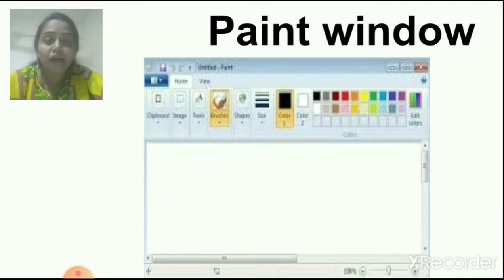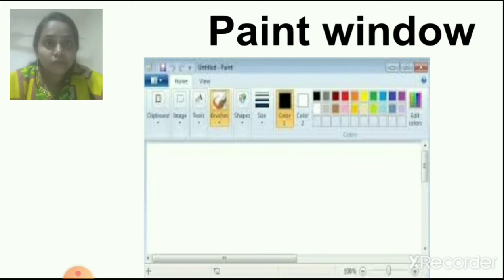Okay children, understood how to open MS Paint? What are the steps to open MS Paint? I will repeat for you. First, you have to click on the start button. Then click on the all program option and then click on the accessories folder. Open that folder.